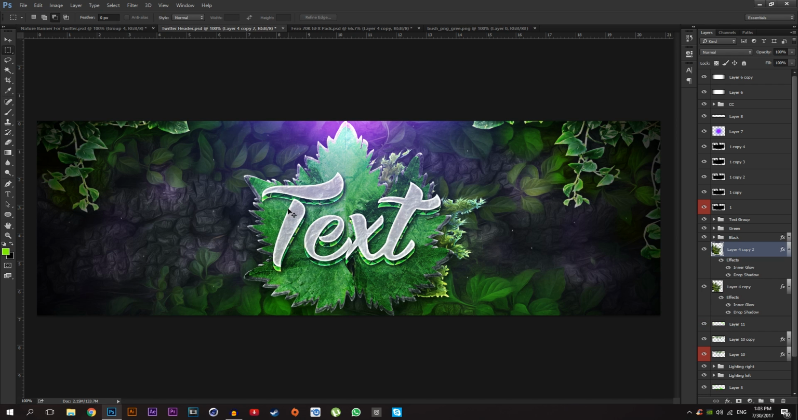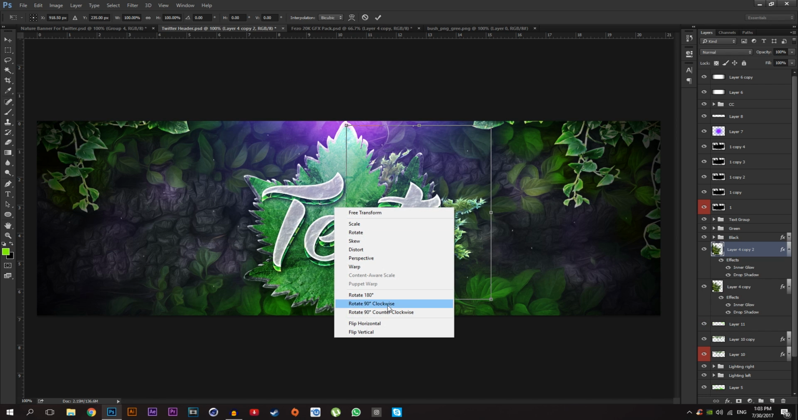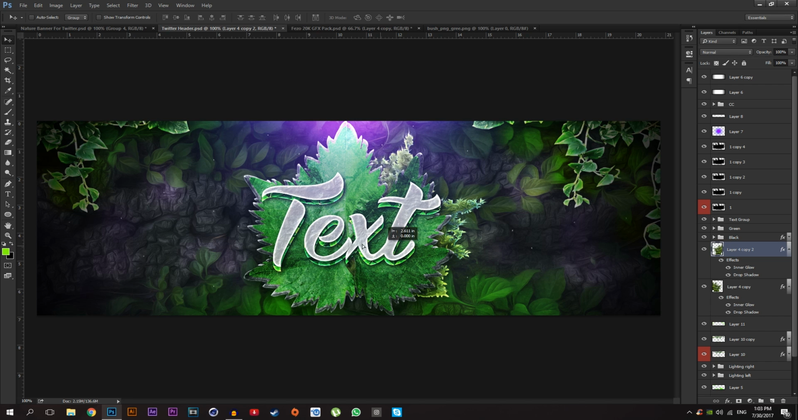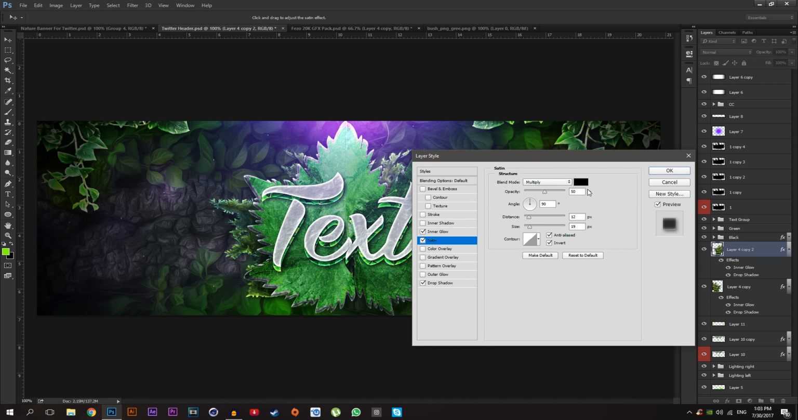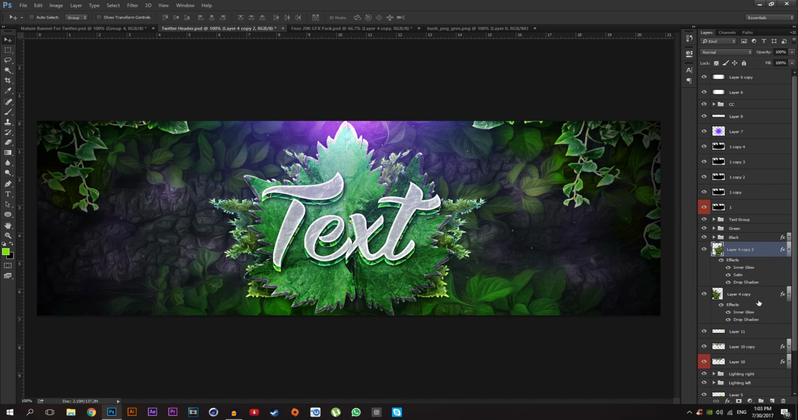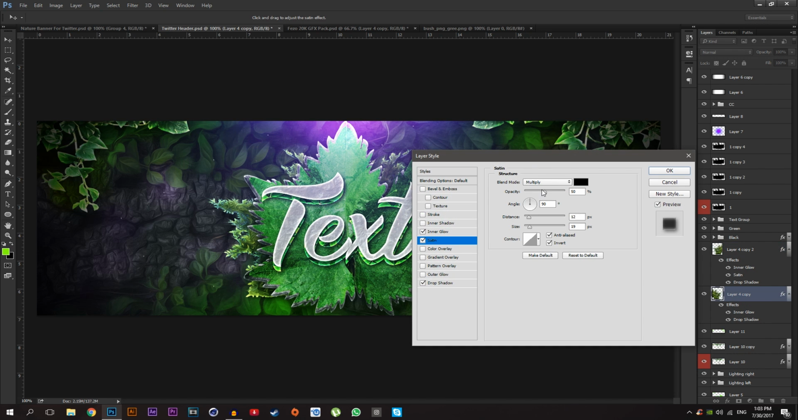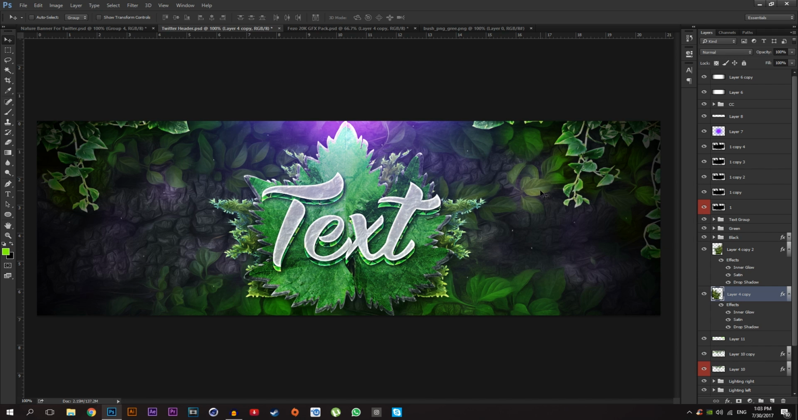Then press Ctrl J, duplicate it, press Ctrl T, flip horizontal, drag it to the left hand side. I'm going to add the satin on it, just 5 or 8%. If your wine is too bright, you can add satin on it.